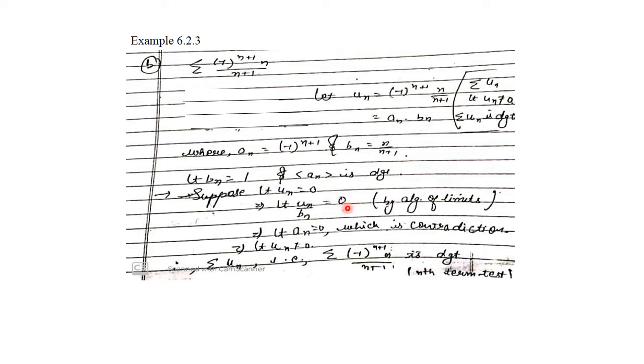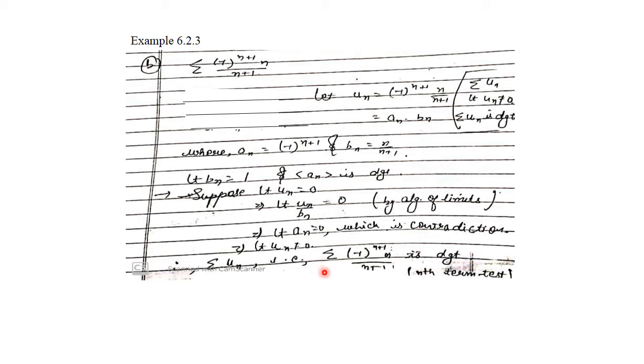So the limit of un by bn should also be 0. But what is un by bn? Un is an into bn, so un by bn is an. So that means we get the limit of an as 0. But this is a contradiction because the sequence an is not convergent.